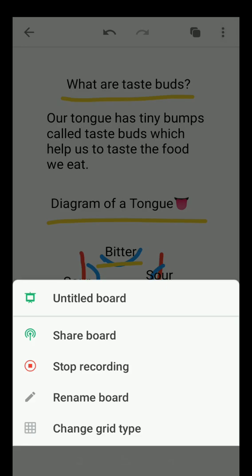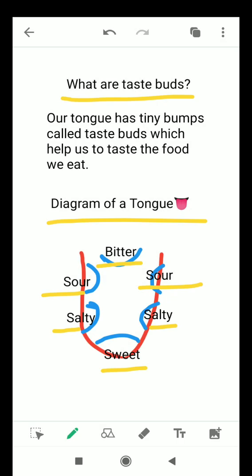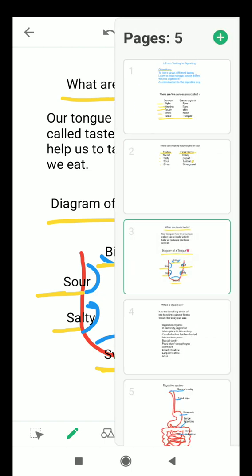All the taste buds, they are specifically located at different areas on the tongue. You must have experienced that if we eat sugar, we will feel the sweetness here at the tip of the tongue and bitterness at the back of the tongue. Similarly, salty things we can feel here, sour things we can feel here. Now I think that's clear to you.